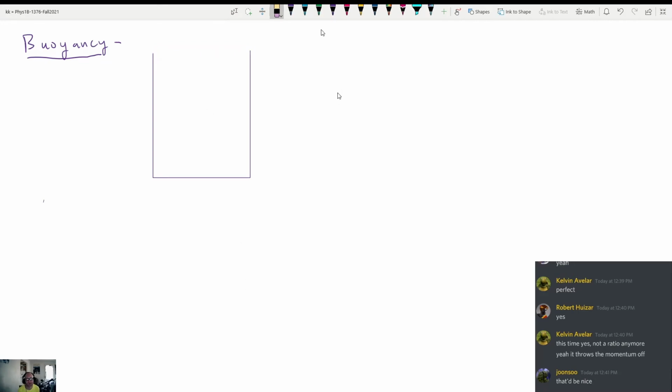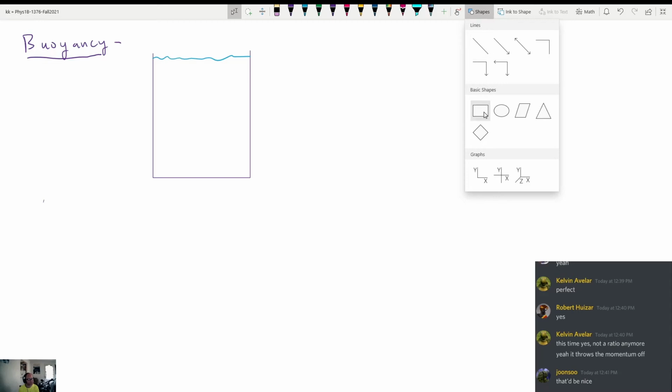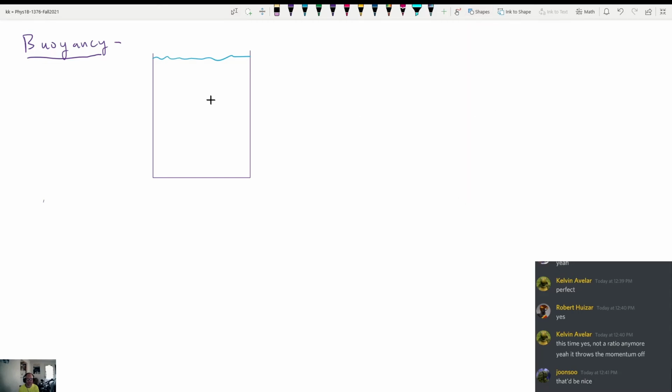Okay, so we again have a beaker full of water. And now what we're going to do is imagine that we have placed a column of wood inside of here, okay? So we put like a stick or something inside of this water. And we're going to fully submerge it, because when it's fully submerged is kind of the simplest scenario.